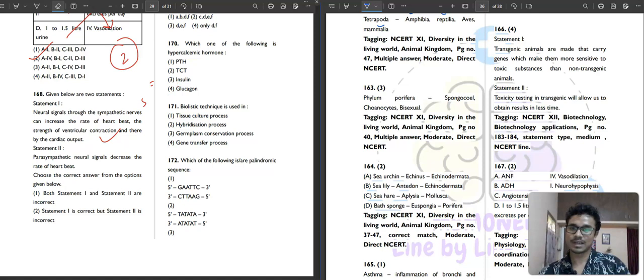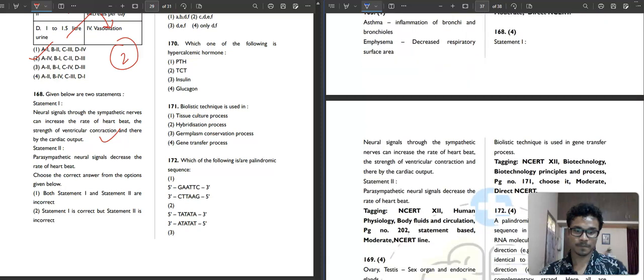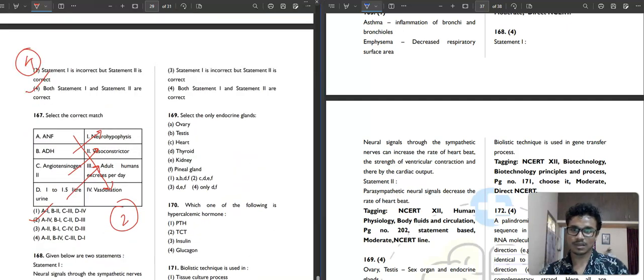Then second statement, it is saying that parasympathetic neural signal decreases the rate of heartbeat. Is it correct? Parasympathetic neural system decreases the rate of heartbeat. Okay, so this is correct. Both the statements are correct. So what will be the correct answer? Fourth option.